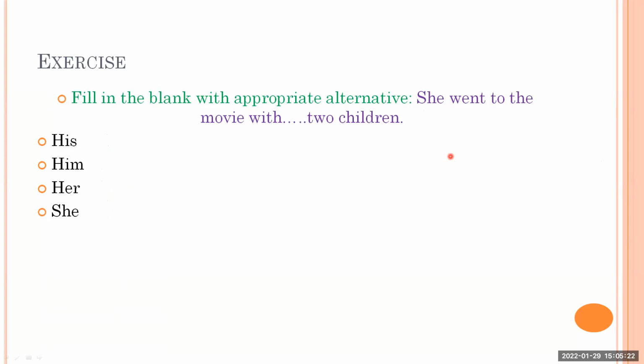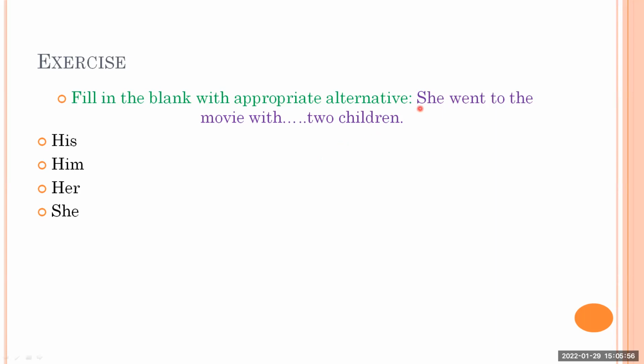With this, next question is in front of you. Very simple question. She went to the movie with dash two children. His, him, her, she. Yes, Malar, Rajeshwari, Aniket. This time everyone is right. This time everybody is answering right. Amruta, yes, that's right. Nikhil, that's right. Because it is quite obvious and very simple. Yes, Pragati, that is also right.